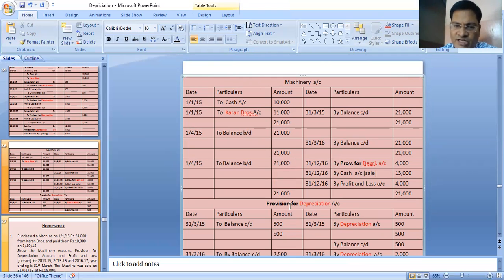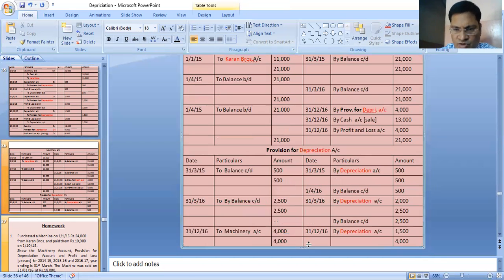When we are maintaining the provision for depreciation account, first depreciation to provision, so first 3 months 500, that also we are not transferring to P&L, we are writing by balance carried down, to balance brought down again 500. The date will be 1/4/15, sorry dear, by balance carried down 500.